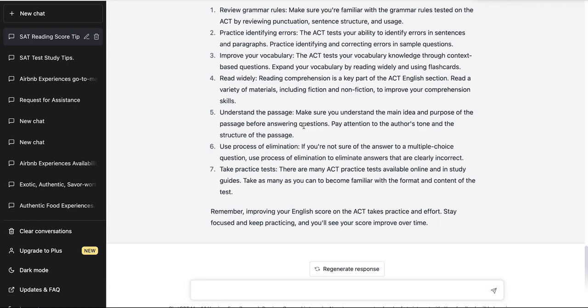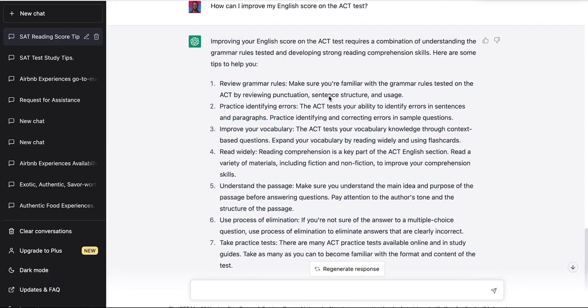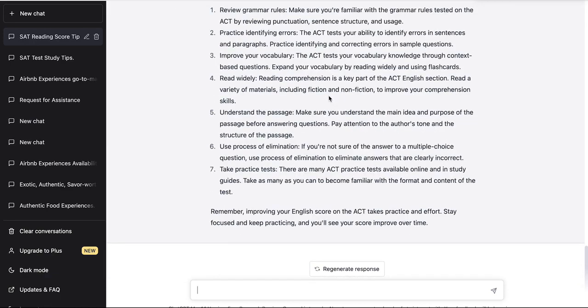Yes, we've talked about this, right? Process of elimination sometimes can help you improve your probability of getting the correct answer, assuming that the answer options that you eliminate are indeed wrong. And then point 7 says take practice test. Yes, practice test. Couldn't be said enough, right? You do want to take practice tests to know what your weaknesses are, what your strengths are, and some of the questions that frequent these kinds of exams.